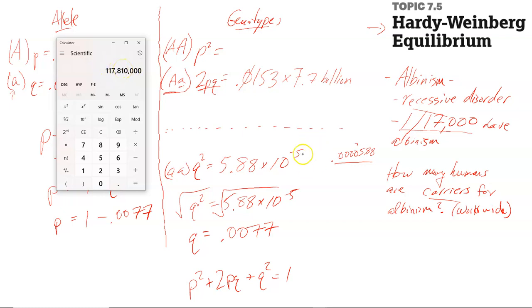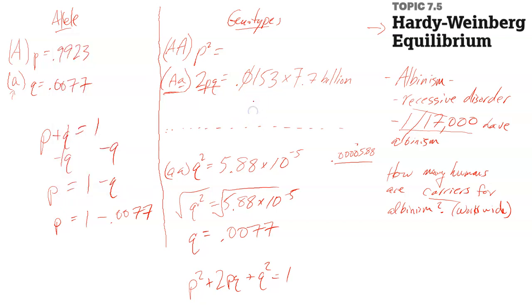So that's how many people you would expect to be a carrier in this population. Okay, I think that's it for this one. Let me write this answer down. 117,810,000. This is how many you would expect to carry that recessive allele worldwide. So if you got this, good job.